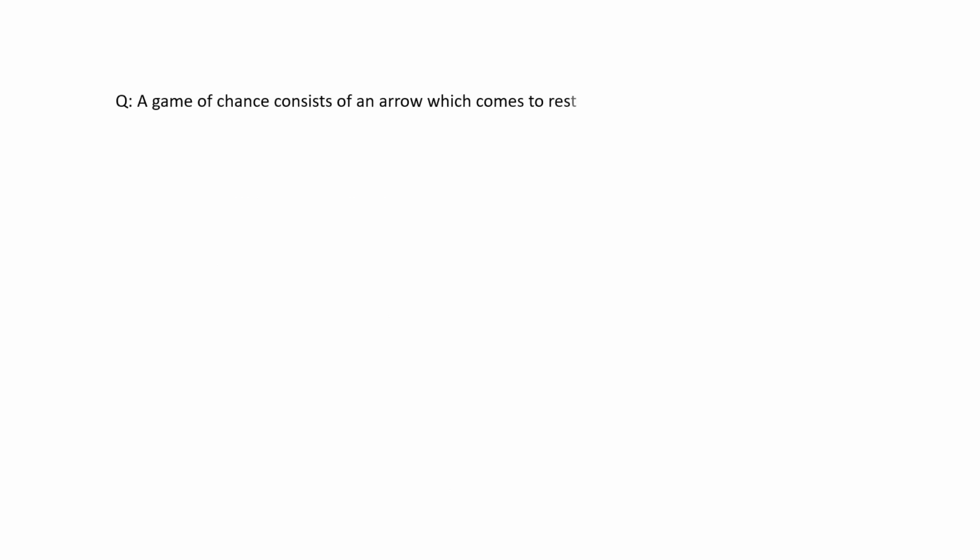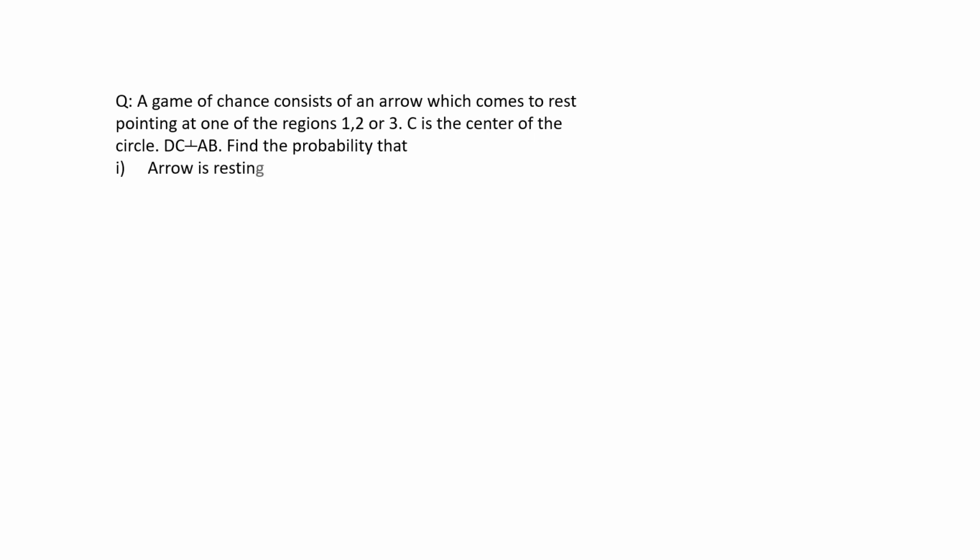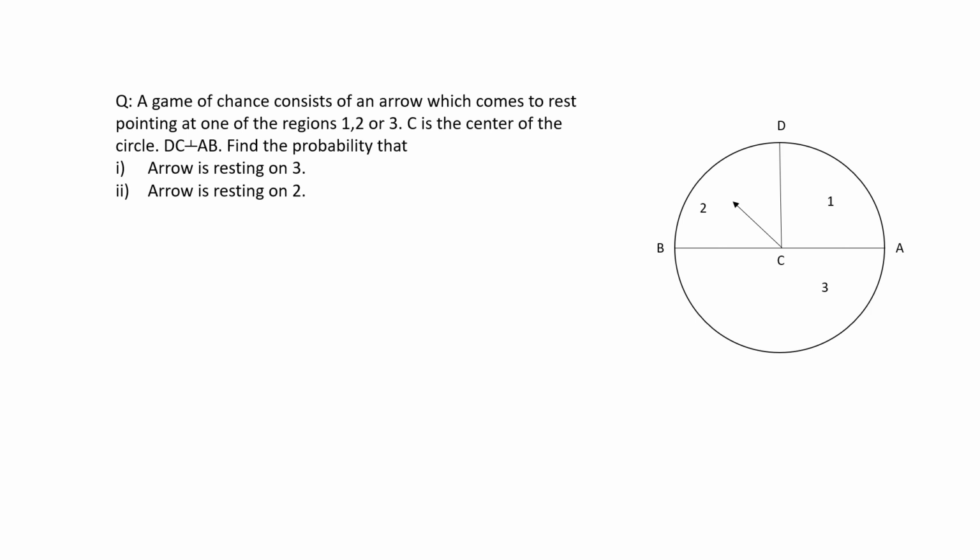Next question. A game of chance consists of an arrow which comes to rest pointing at one of the regions 1, 2, or 3. C is the center of the circle, and DC is perpendicular to AB. Find the probability that the arrow is resting on 3, and second, that the arrow is resting on 2. Let's draw the picture first. Now the total angle made at the center of the circle C is 360 degrees. So the total outcomes is equal to 360 degrees.